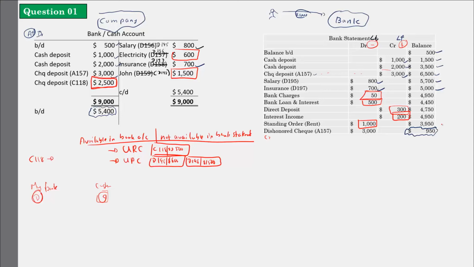I have taken it as a deposit, right? But it is wrong, right? Actually, I have not received the money from the customer. He gave me a check, but it got dishonored. Therefore, I have to take it to the other side and cancel it off. Okay, so whatever things I have highlighted in the bank statement are not in my bank account.